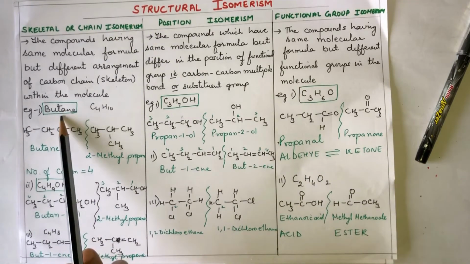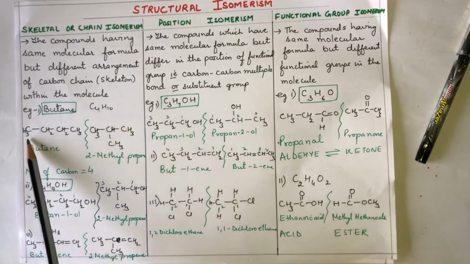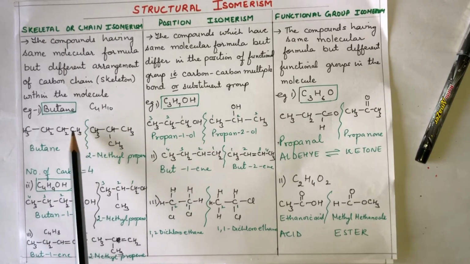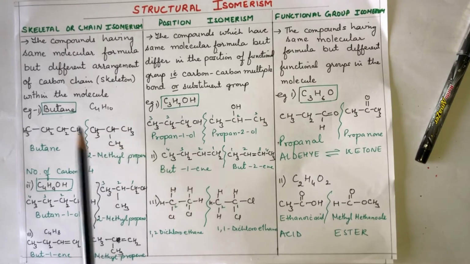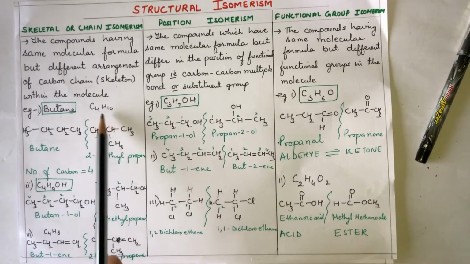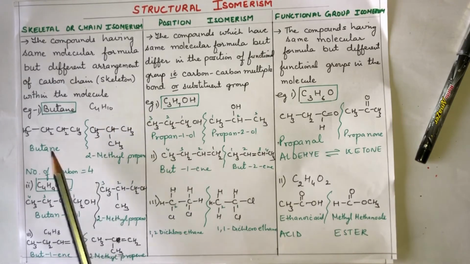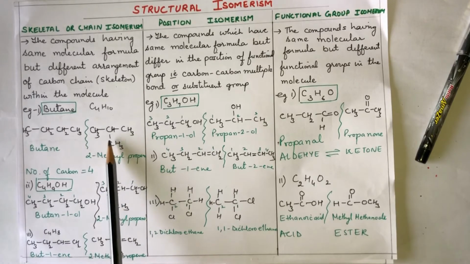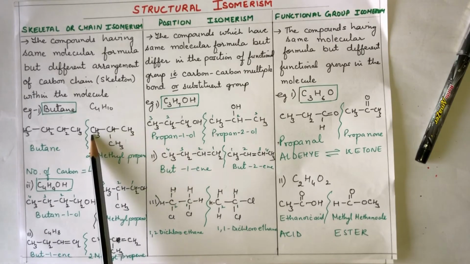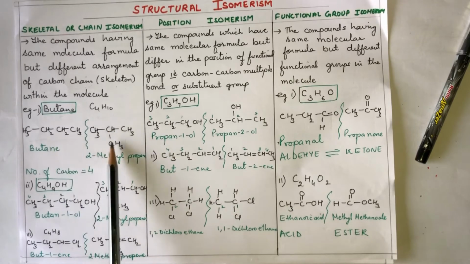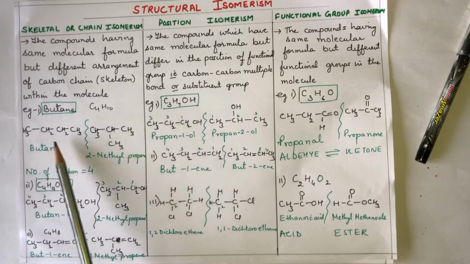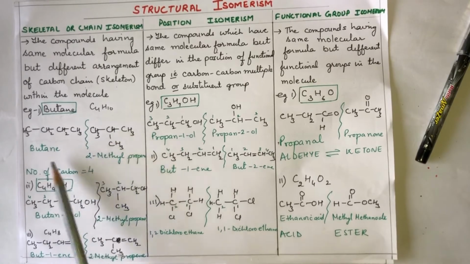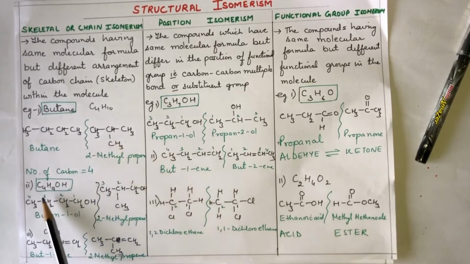For example, if I take butane, C4H10, I can make a simple straight chain like this, or I can bring one CH3 down over here. The molecular formula remains the same, C4H10, but now the compound is different. This is n-butane, and this becomes 2-methyl propane. Only the position of the carbon atom is changed, but the compound has changed, the name has changed. So the physical and chemical properties are also changed. Another example,